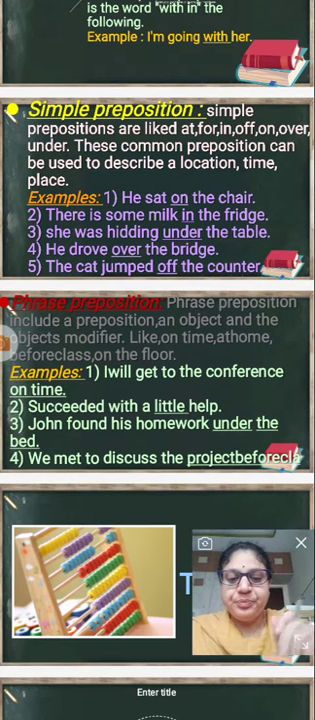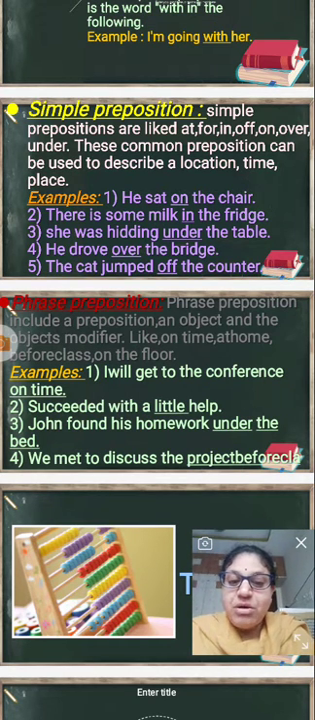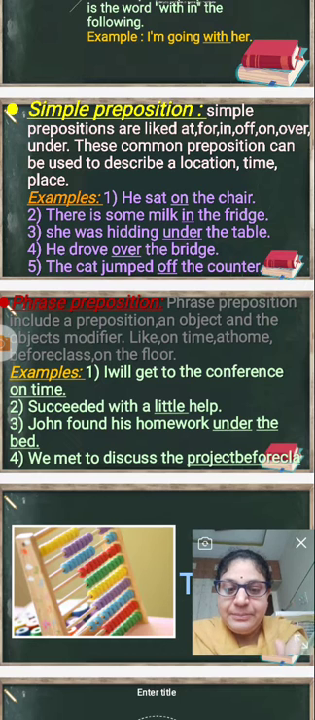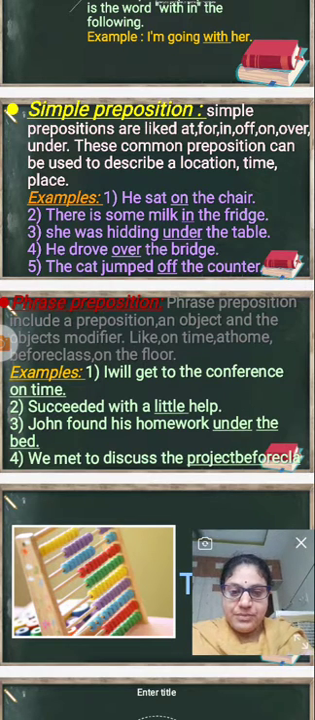So now we are going to see how. The first example: I will get to the conference on time. I have underlined the phrase preposition here. I will go to the college on time. In time. I will reach the village in time. Yes. It shows the time.